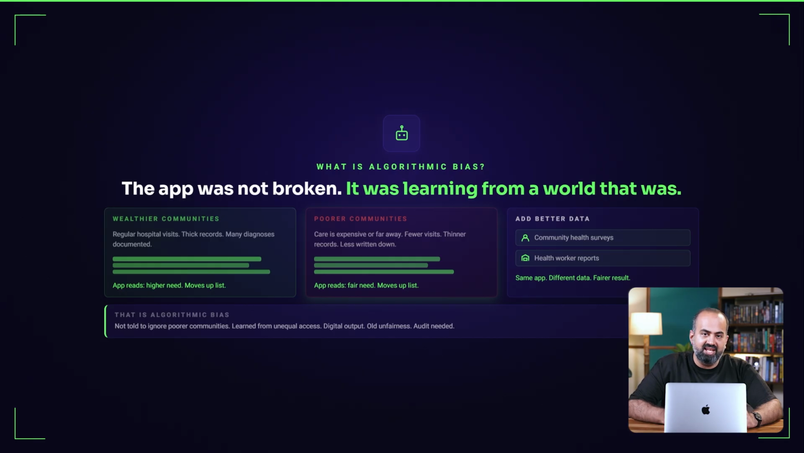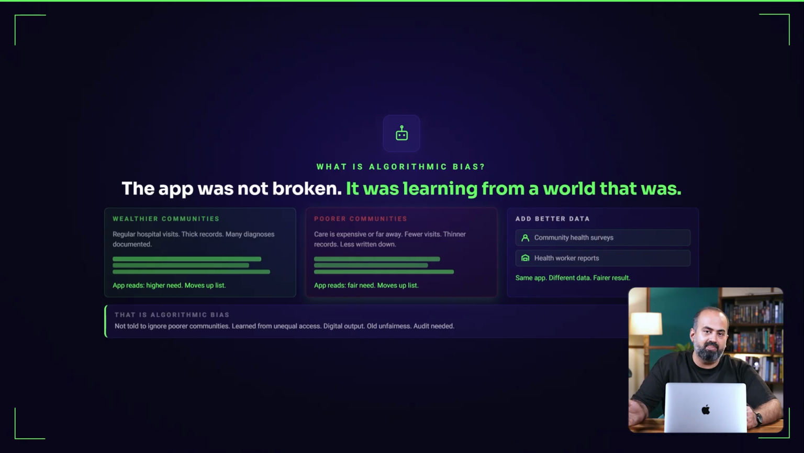Now imagine the same app, but with community health surveys and health workers' reports added. Suddenly, those same communities appear as higher need. Same app, different data, fairer result. The app was not broken. It was learning from a world that was.